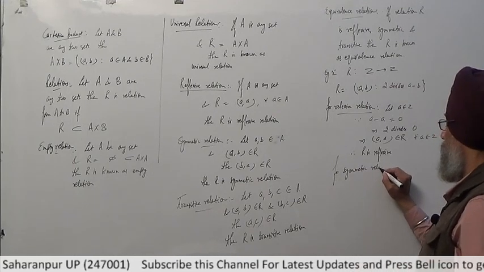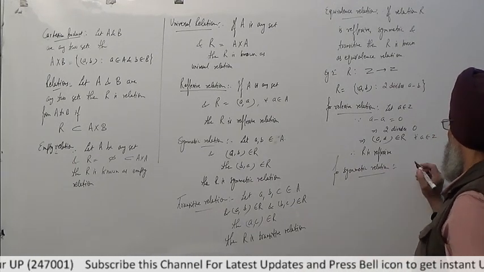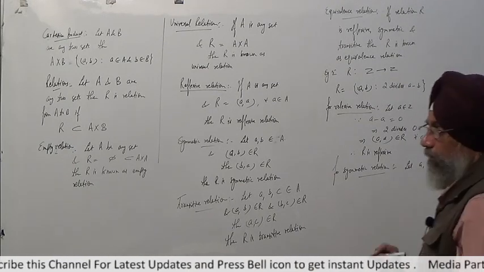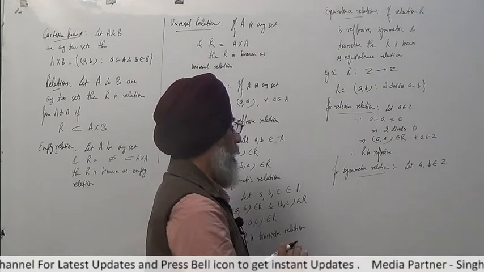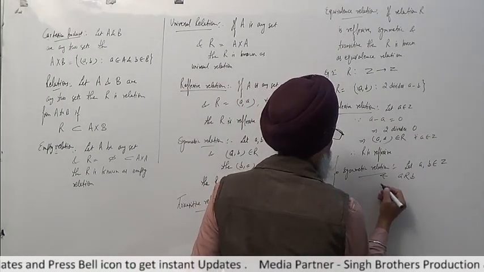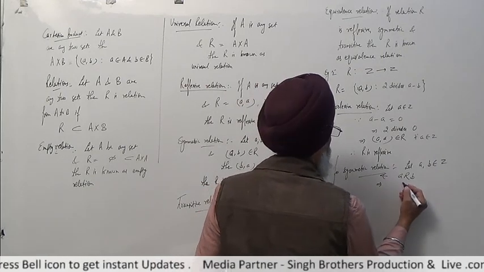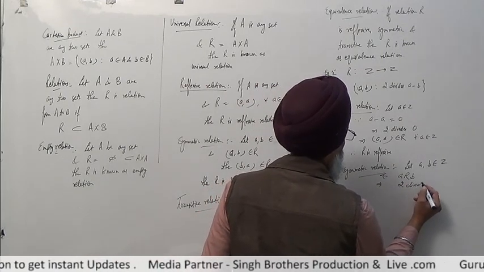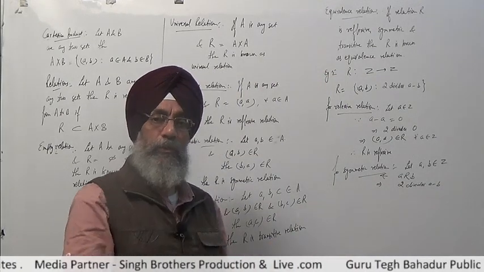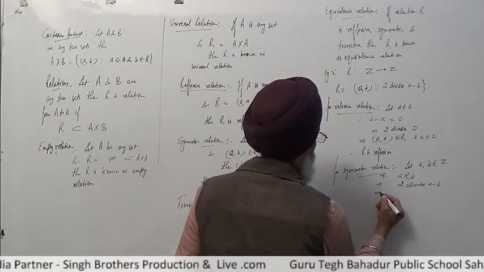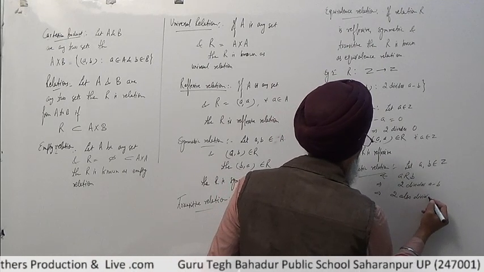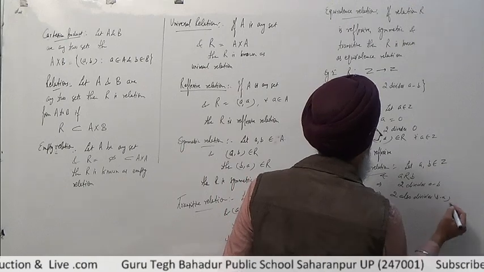Now for the symmetric relation, let any two elements a and b belong to Z. They both are integers. Moreover, a is related with b. It implies that 2 divides a minus b. If 2 divides a minus b, it means that 2 also divides b minus a.